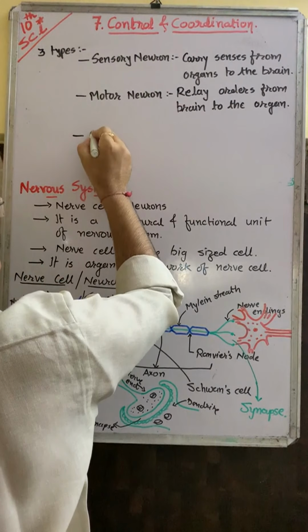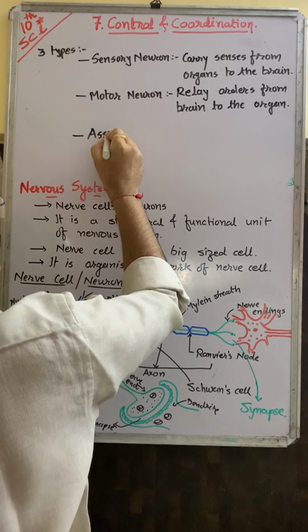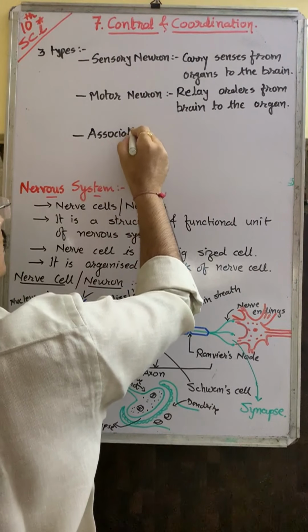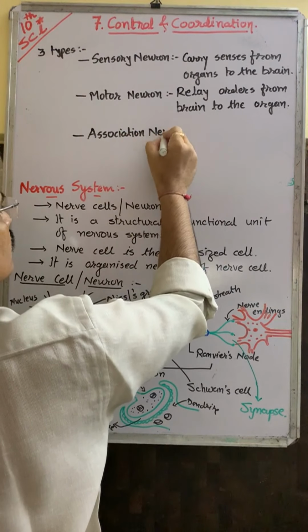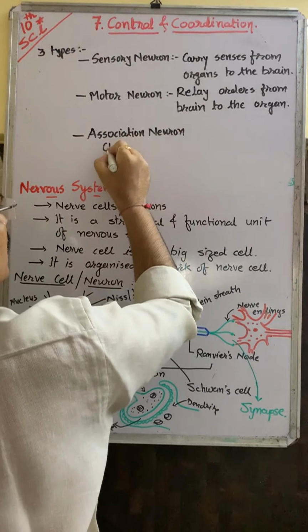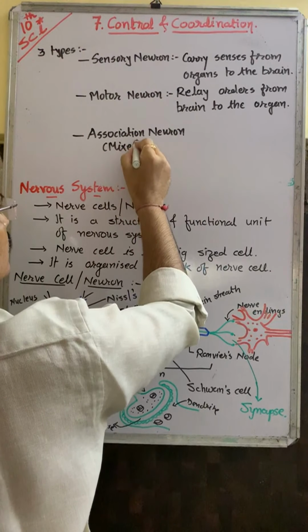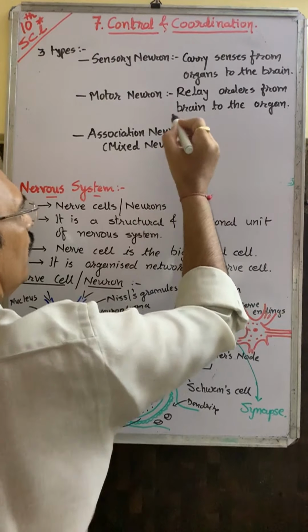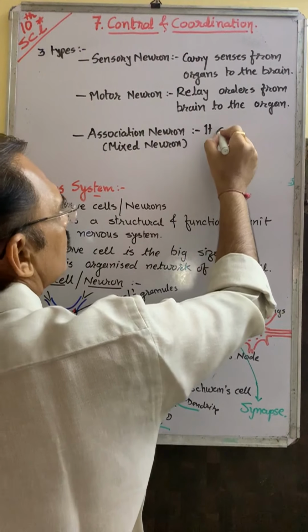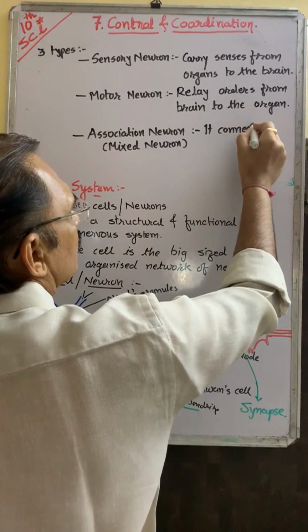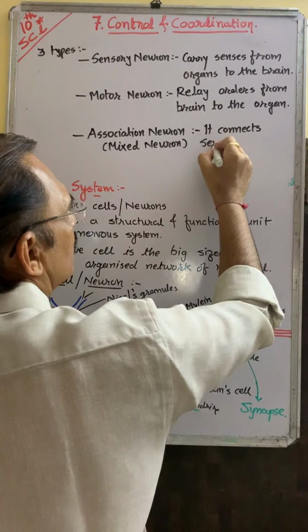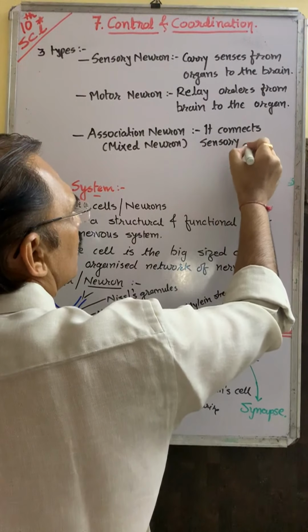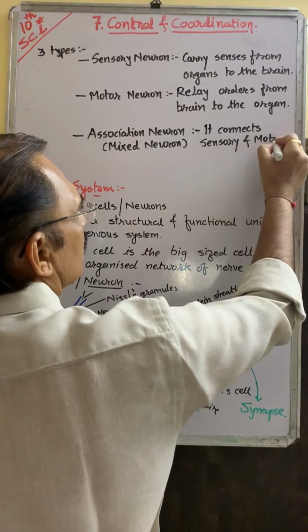And the mixed or association neuron, that is mixed neuron, connects sensory and motor neuron in some cases.